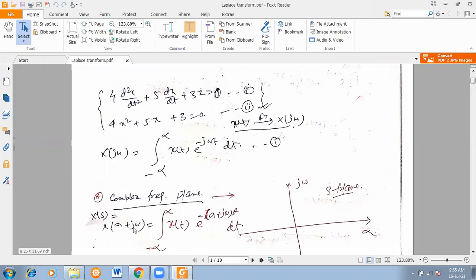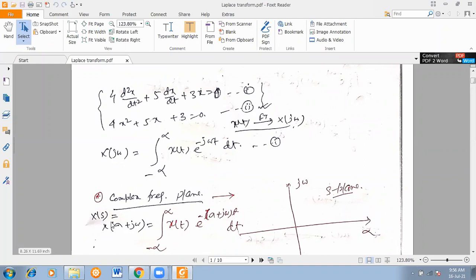In the place of j omega, which we used in the continuous time Fourier transform, here we are using sigma plus j omega, where sigma is the real part of the complex frequency and j omega is your angular frequency. So in X of sigma plus j omega, we can write X of s, because s is equal to sigma plus j omega, correct.